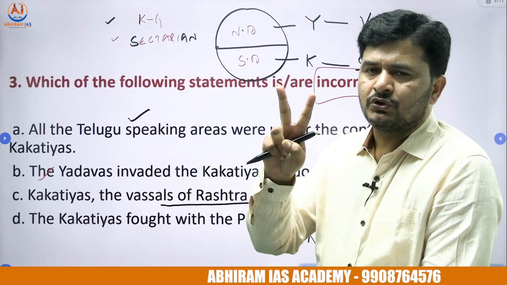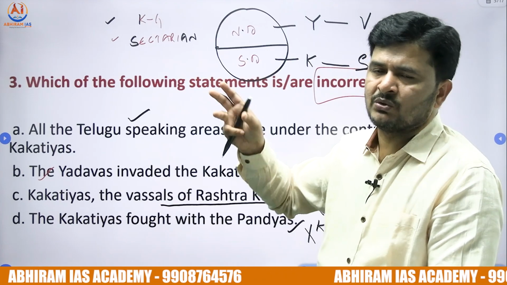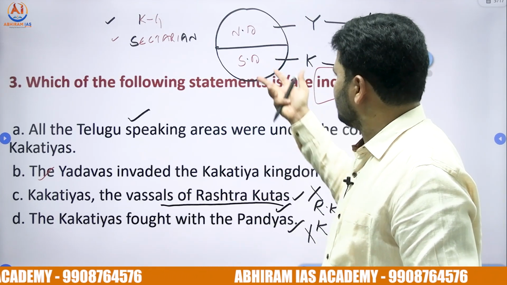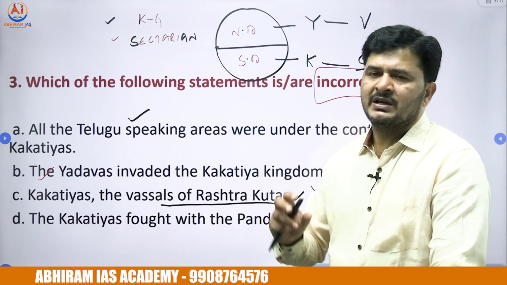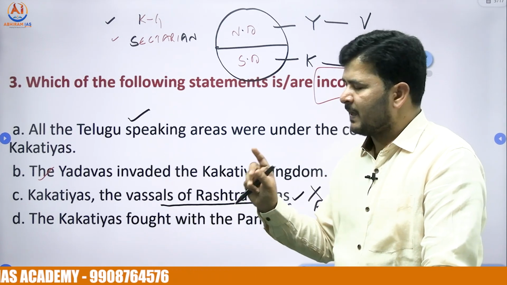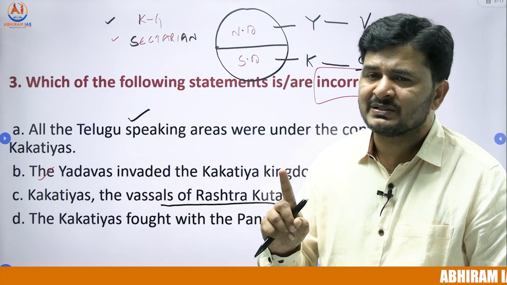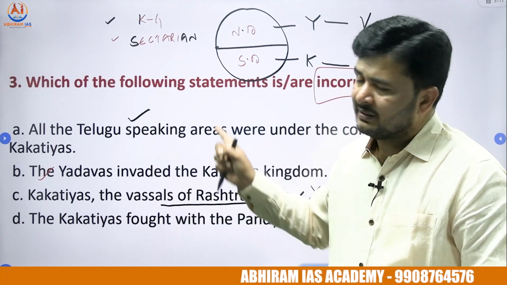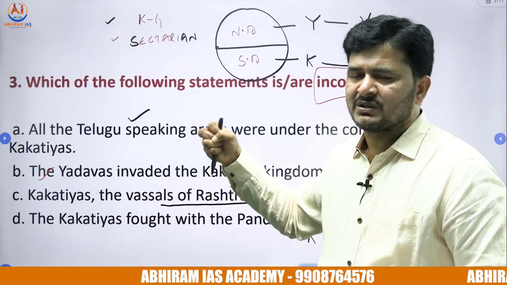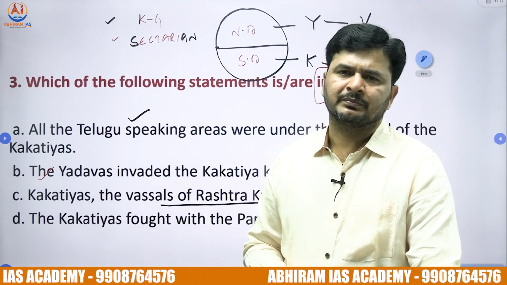So two reasons were responsible for the constant conflict between North Deccan rulers and South Deccan rulers, that is the Yadavas versus the Kakatiyas: the Krishna Godavari basin and sectarian differences. We have to understand that on many occasions Kakatiyas were defeated, but never did the Kakatiyas accept the power of the Yadavas, nor did the Yadavas annex Kakatiya territories into Yadava territories.